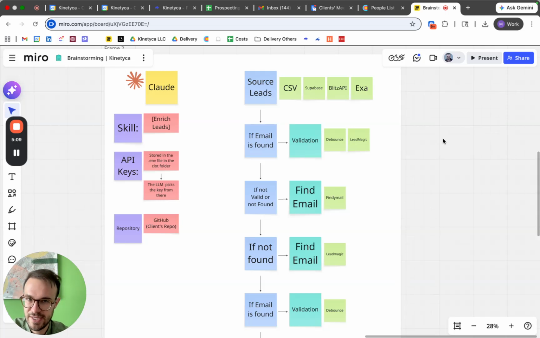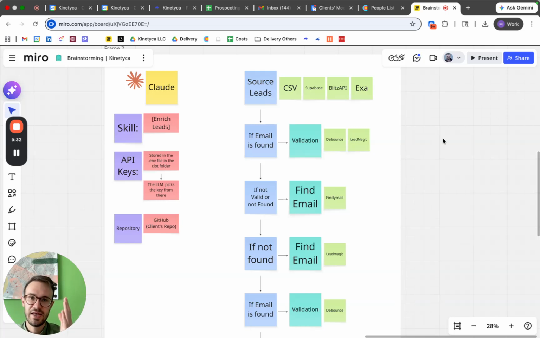If it doesn't find it in BlitzAPI, it finds it in Dexa. So I don't have to format anything, because if I have a CSV, I can just give the CSV, dump it there, and Claude does everything for me in terms of formatting. If I don't have the CSV, I can just tell it, okay, find head of marketing in this industry, of this size, in this geography, and it finds them with super basic BlitzAPI and Dexa.